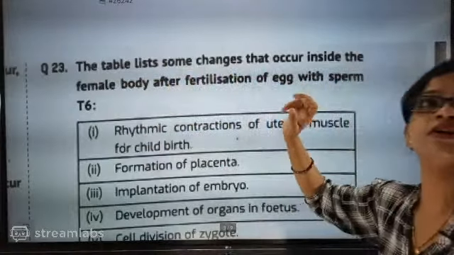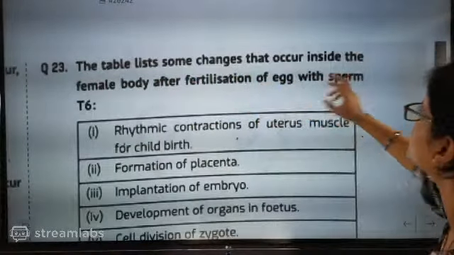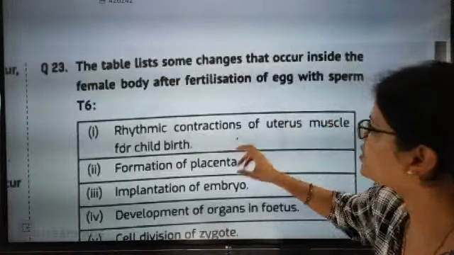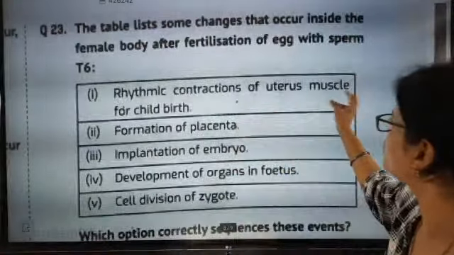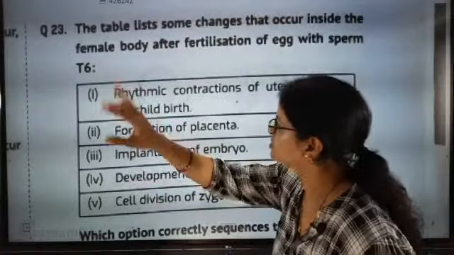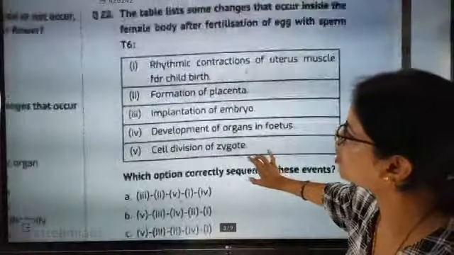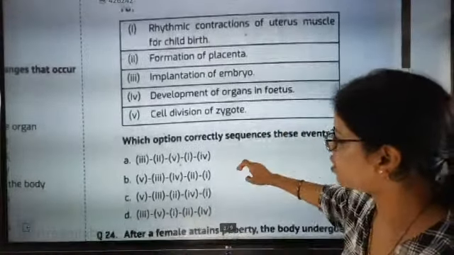The table lists some changes that occur inside the female body after fertilization of egg with sperm: rhythmic contraction of uterus muscle for childbirth. I think you have to say the options. First you read the option and then you have to say the option.